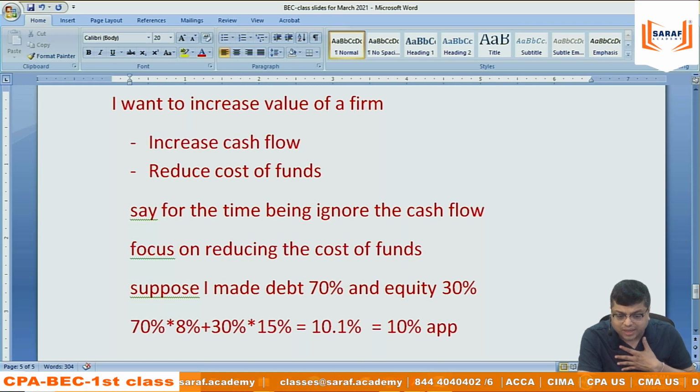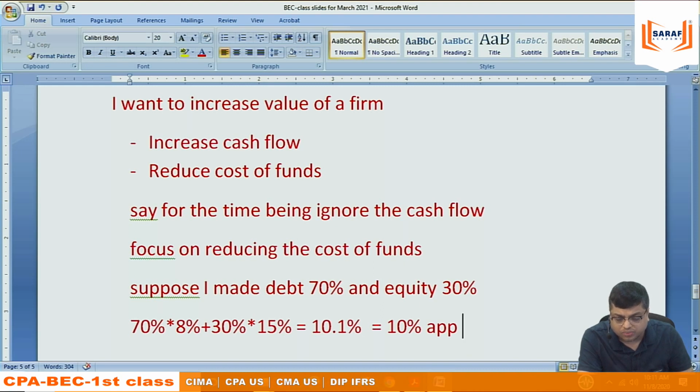So if I am the finance person in the company and I have the responsibility to manage the source of funds, my job is to manage the source of funds. If I want to reduce the cost of capital, it's simple mathematics. The 8% is given higher weightage and 15% is given lower weightage. Earlier 8% was given 60% weight, now 8% is given 70% weight. So when you calculate average, the lower rate is given higher weightage. Obviously average will reduce, but the company becomes more risky.